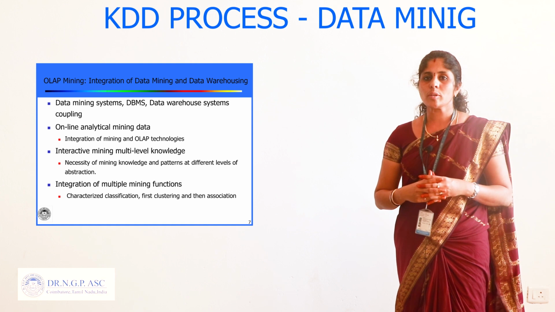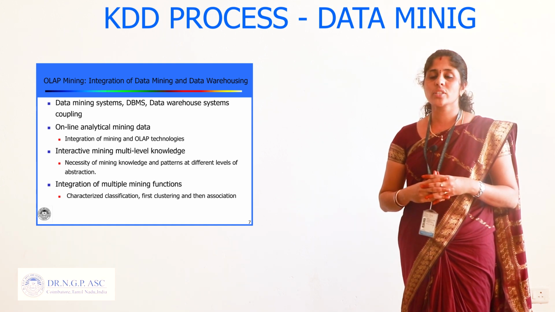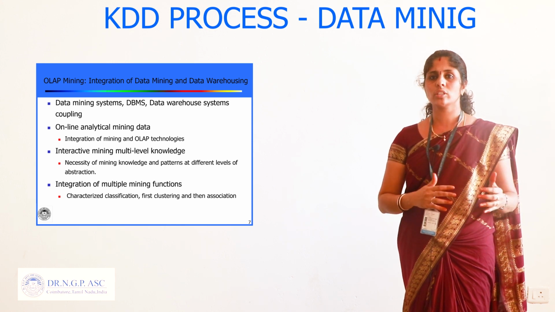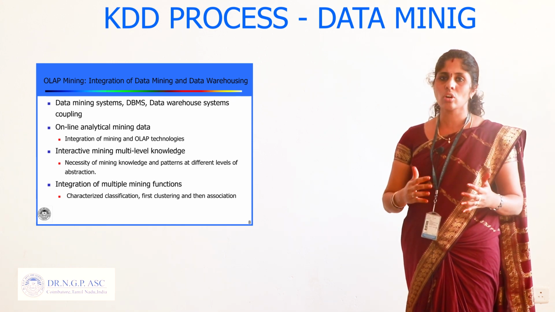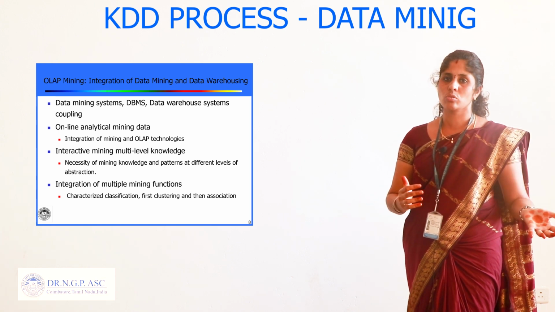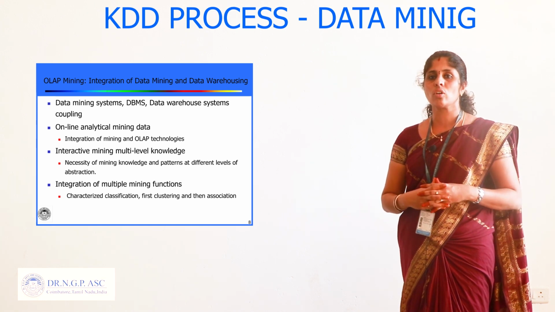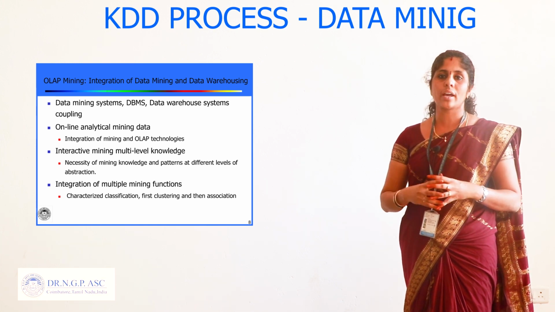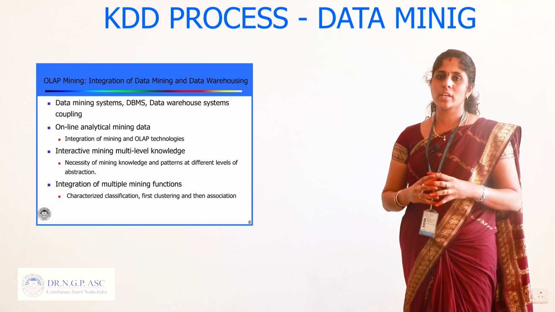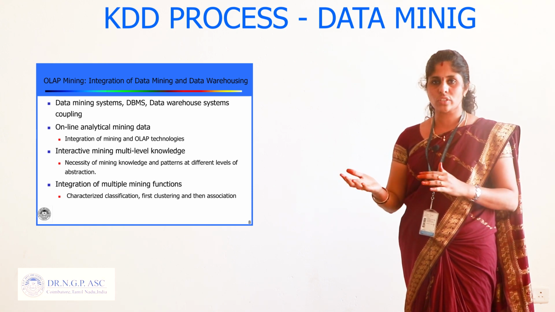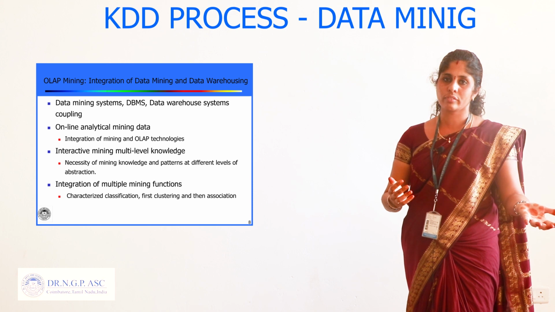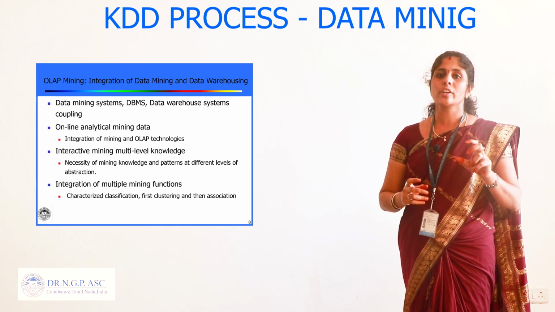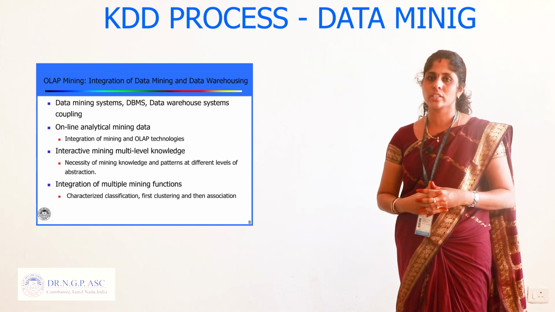Next, we can see processing and pattern evaluation. For evaluating the pattern, we have to select what type of algorithm to use, whether regression, clustering or classification. Based upon selecting classification or clustering algorithms, the pattern will be analyzed. Likewise, we can say whether a neural network is better than a decision tree or a decision tree is better than a neural network. Based upon the availability, usability and non-usability of that particular pattern, we can select the pattern evaluation.